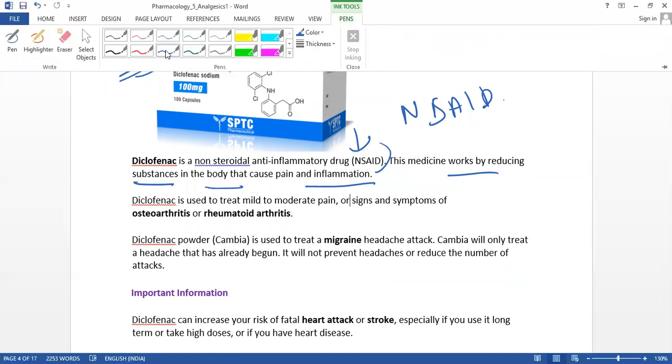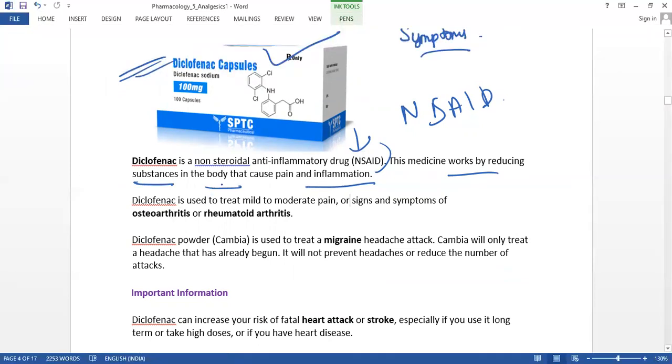And next, this is also used to treat pain, as a pain reliever, and symptoms of osteoarthritis. And this is in the form of a powder, and this is used to treat migraine. The main thing is headache. This tablet, remember the name, that is diclofenac.